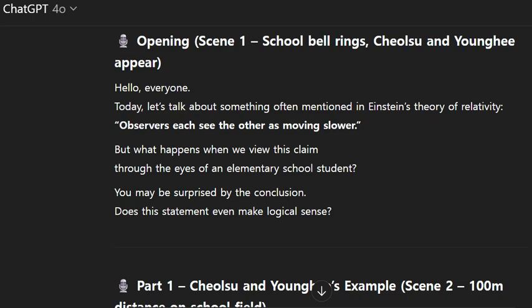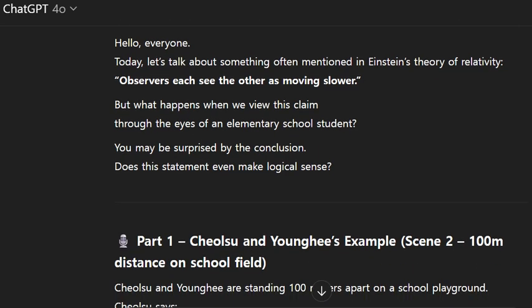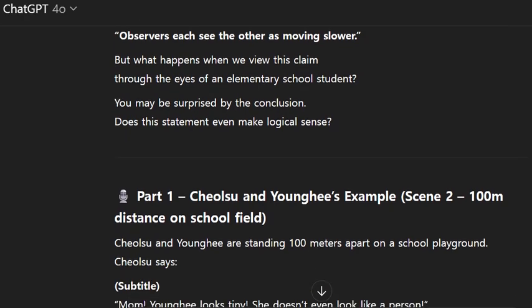Hello, everyone. Today, let's talk about something often mentioned in Einstein's theory of relativity. Observers each see the other as moving slower. But what happens when we view this claim through the eyes of an elementary school student? You may be surprised by the conclusion. Does this statement even make logical sense?